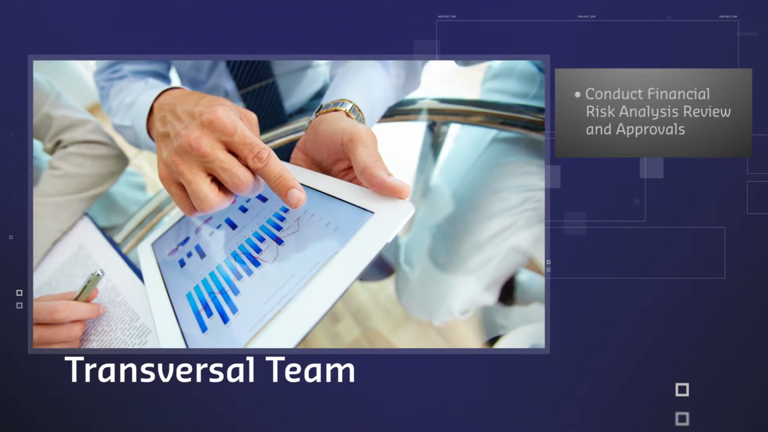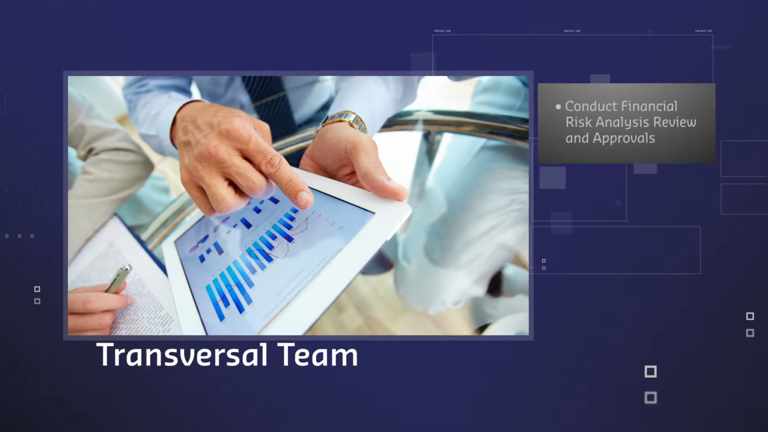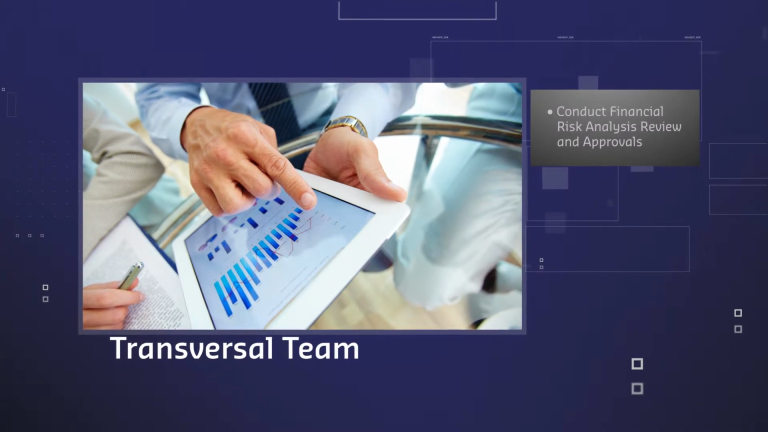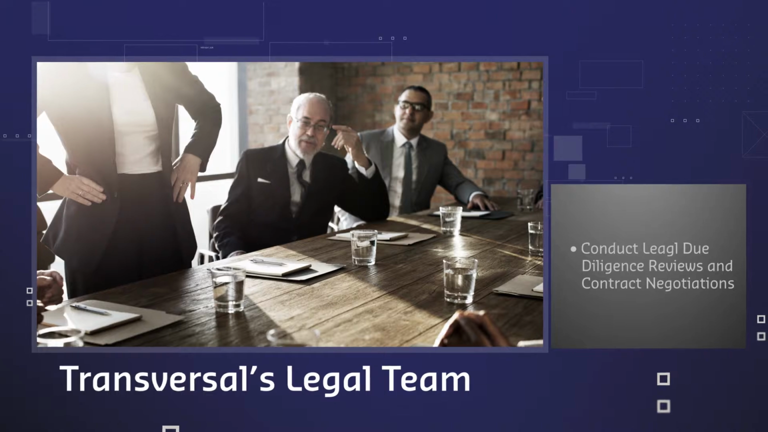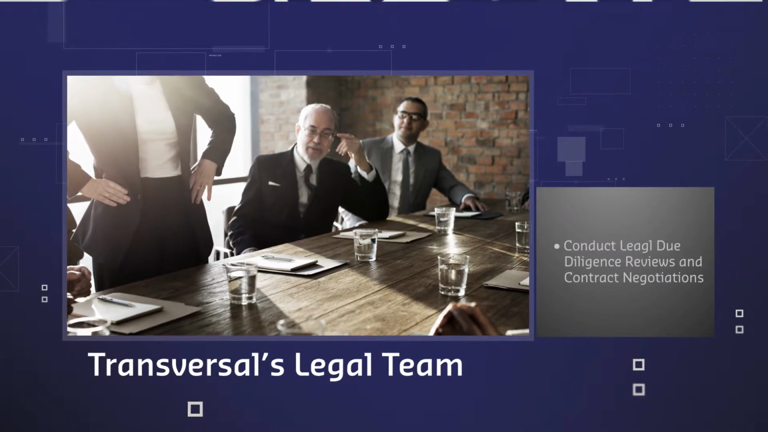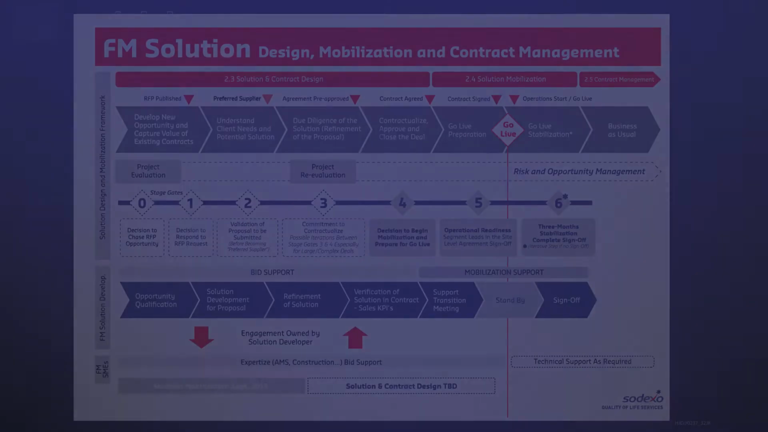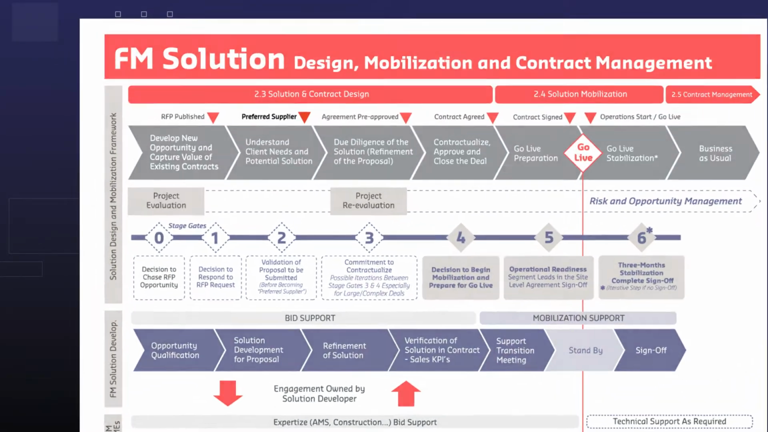The transversal team, through the deal structure and pricing team, is also engaged to conduct financial risk analysis review and approvals. The transversal's legal team is also part of this process to conduct legal due diligence reviews and contract negotiations. Once this due diligence process is complete and we have negotiated a final scope of work and financial agreement with the client, we can proceed to the next stage gate.